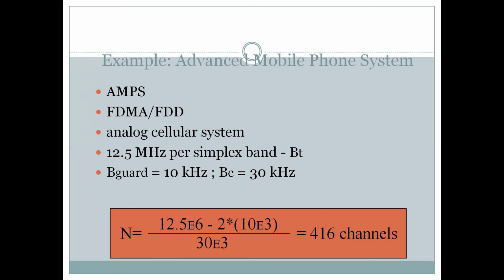In this relation, I have indicated megahertz by e6, which means 10 raised to power 6, minus B guard, which is 10 kilohertz, 10e3, divided by Bc, the total channel bandwidth, equal to 30 kilohertz, and that gives you the number 416. So we need 416 channels to implement this particular multiple access scheme if the frequency related parameters have numerical values like this.